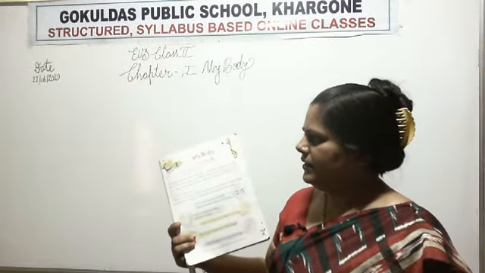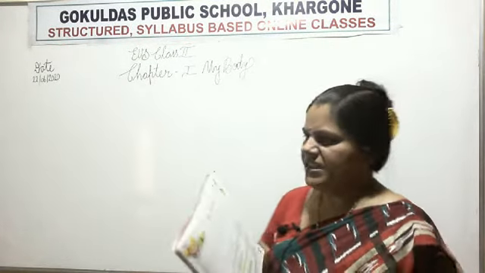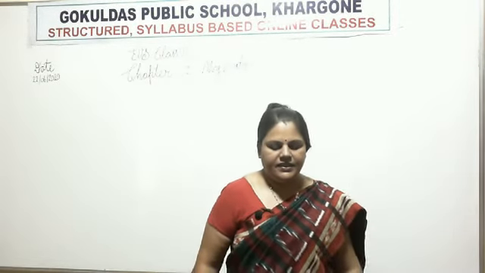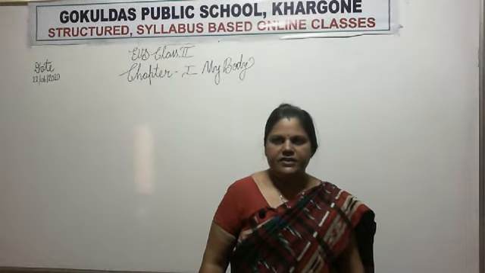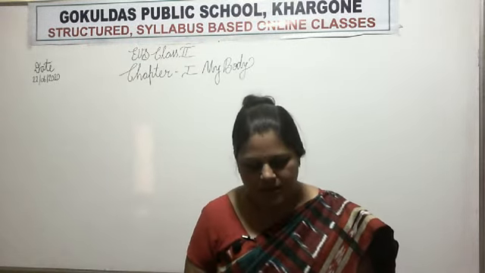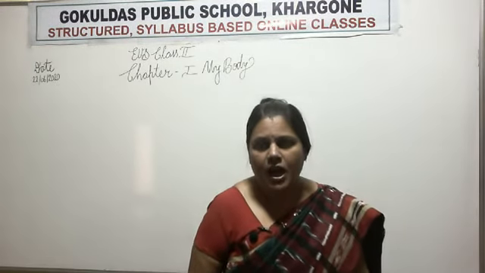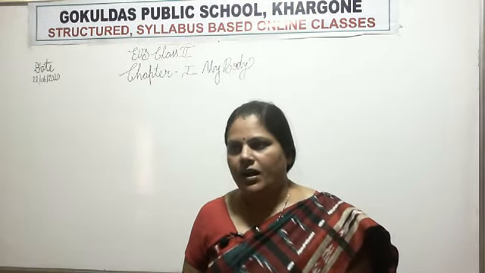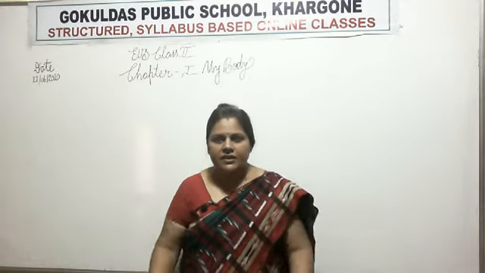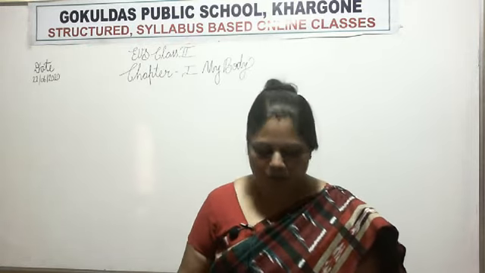In this chapter we will learn about the external and internal organs of the body. And second, we will learn how we can keep our body fit. It means we will learn some fitness tips in this chapter also.